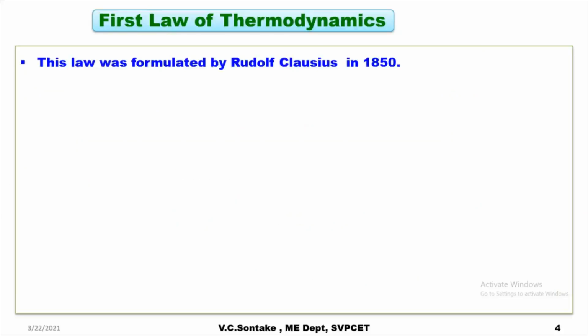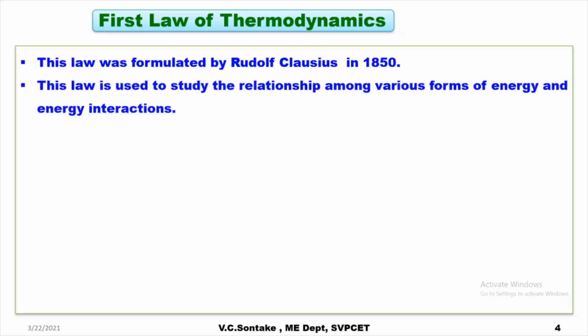Now this law was formulated by Rudolf Clausius in 1850. This law is used to study the relationship among various forms of energy and energy interactions. While defining energy from thermodynamics point of view, I have defined work and heat as the two different forms of energy. When energy will be called a work, and when energy will be called a heat, I have also defined the criteria.